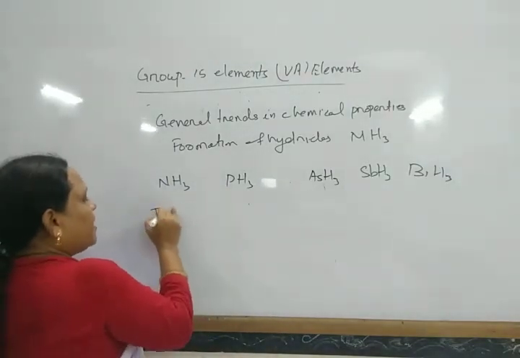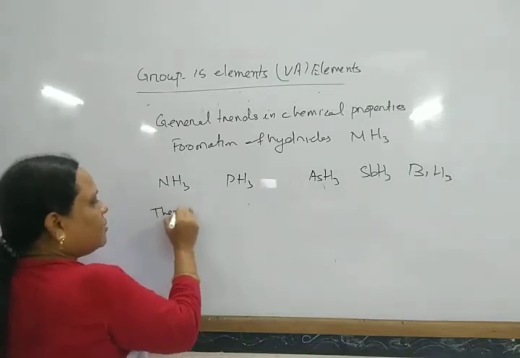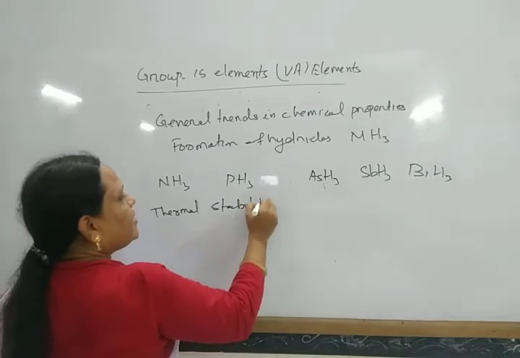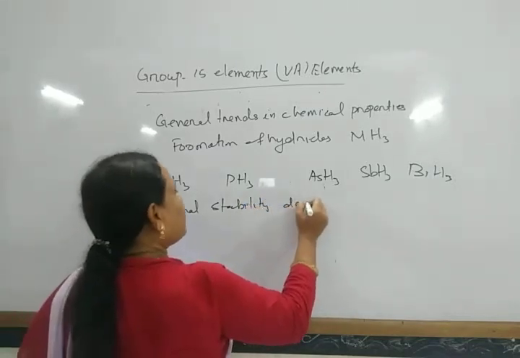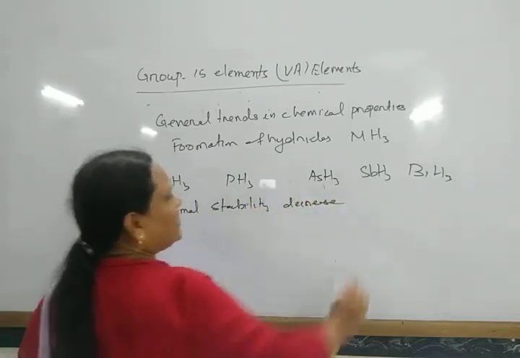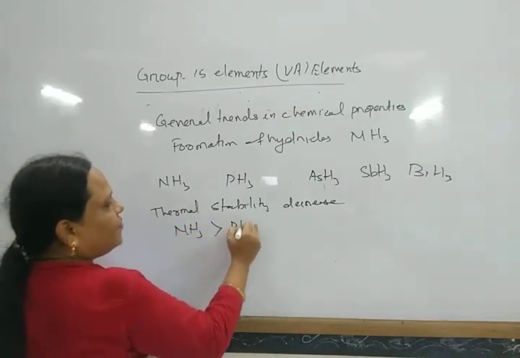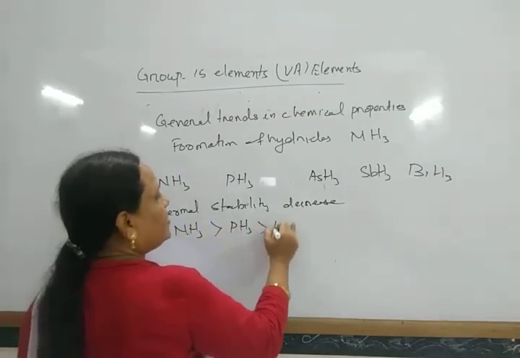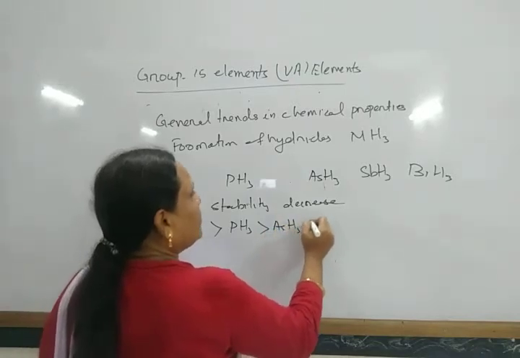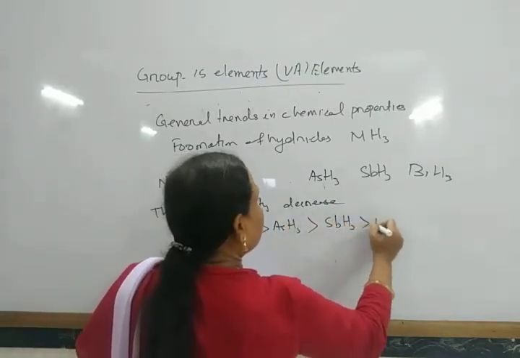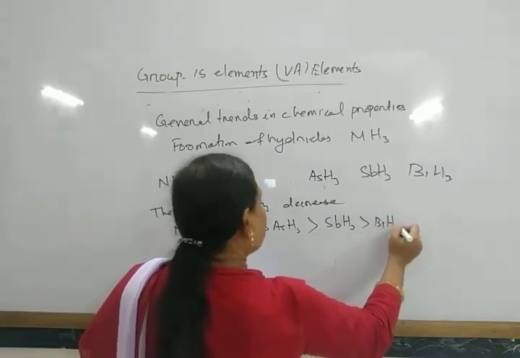The thermal stability decreases down the group. That is, ammonia is more stable than phosphine, then arsine, then stibine, then bismuthine.